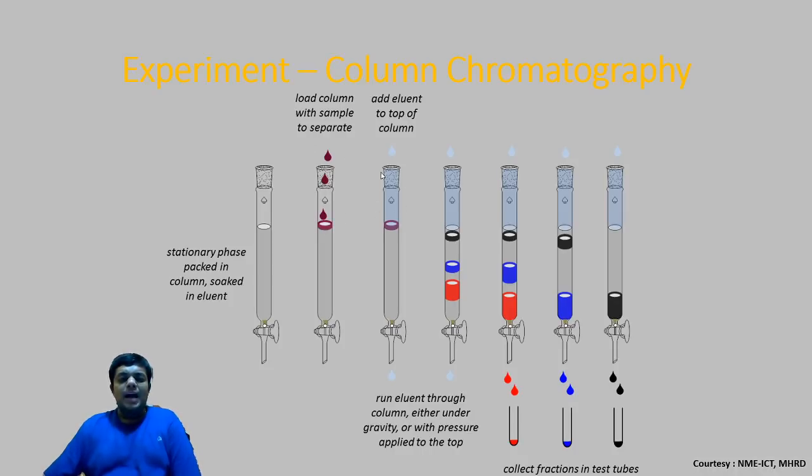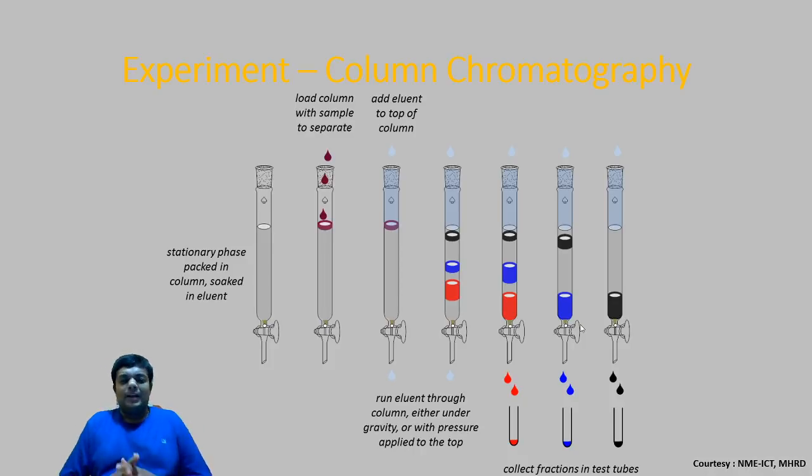Afterwards, eluent is added from the top. When you add eluent and allow it to pass, you can see your single mixture is getting separated into three components, and one after another you are collecting all the fraction of the components in separate test tube. And when this test tube are kept in a little boiling water, the mobile phase, if having low boiling point, will get evaporate, and you will have the substance at the bottom pertaining to the condition that the substance should have high boiling point compared to your boiling point of your mobile phase.